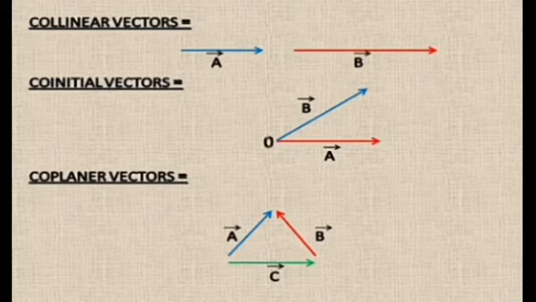Then coplanar vectors. When the vectors lie in the same plane, they are called coplanar vectors. You can see there are three vectors, vector A, vector B, vector C, all lying in the same plane. So they are called coplanar vectors. And any two free vectors are always coplanar vectors.